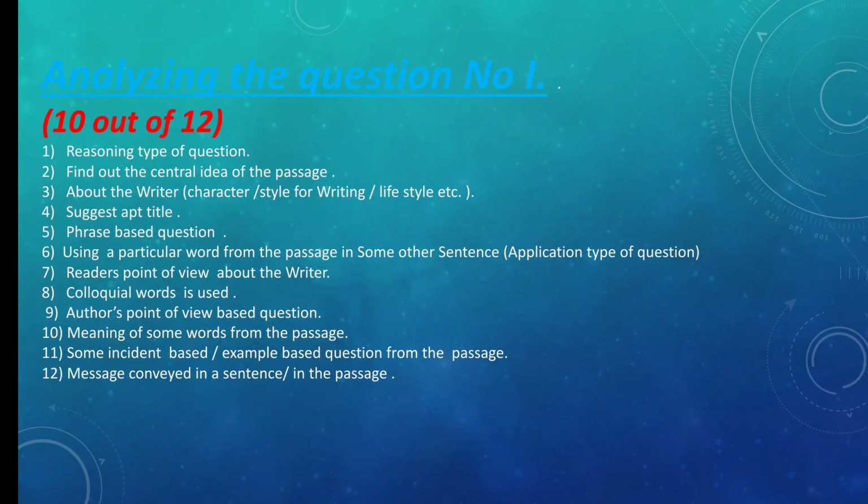Meaningful. Now question 7. Question 7 is a reader's point of view about the writer. That means what you feel the writer wants to convey, or what is your opinion about whatever the writer has told. So that type of question can come up. Question 8 is a colloquial word related question.